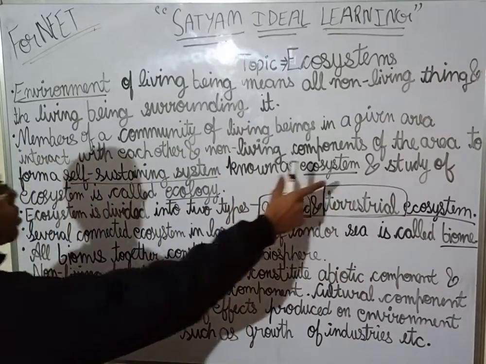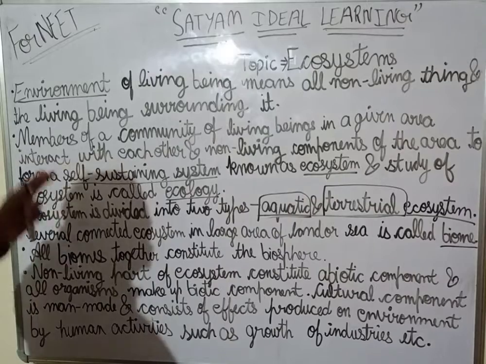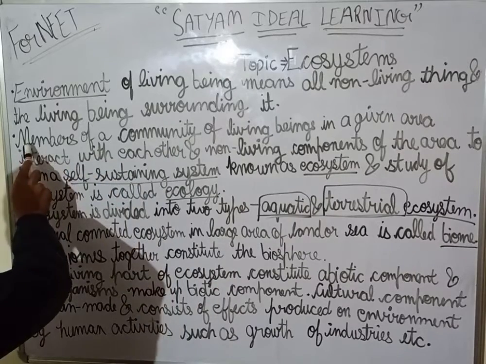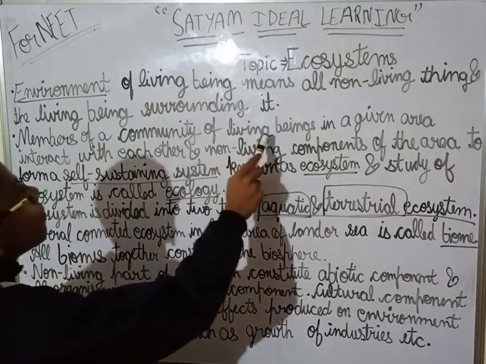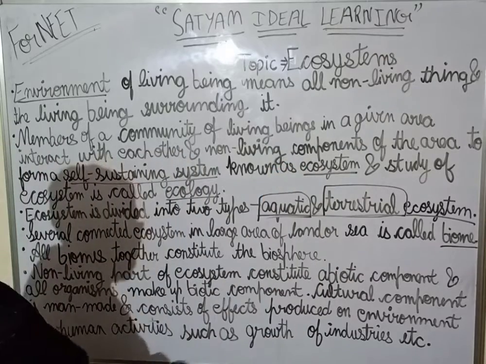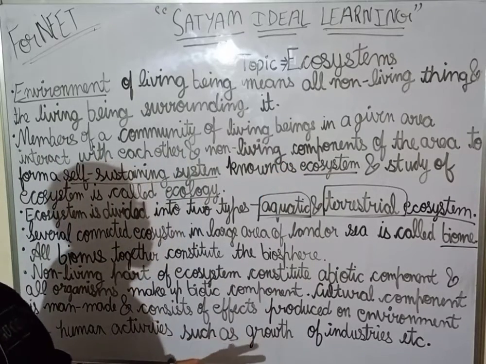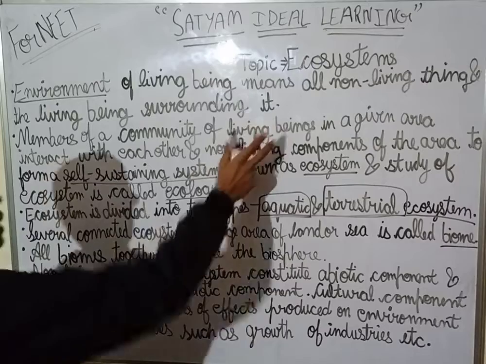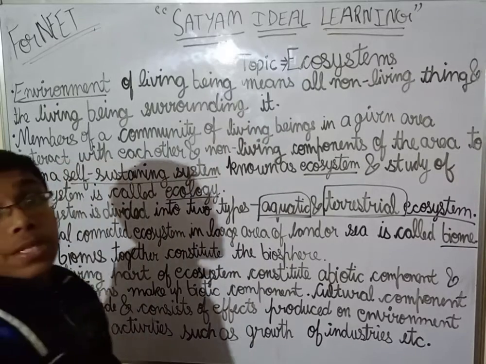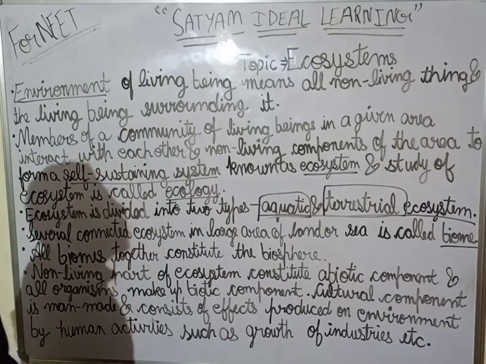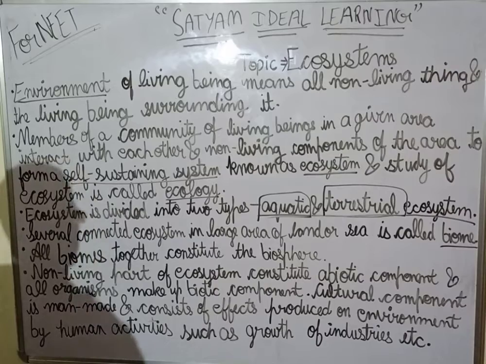Now what is ecosystem? The definition goes this way. Members of a community of living beings, it can be microorganisms, human beings, plants.